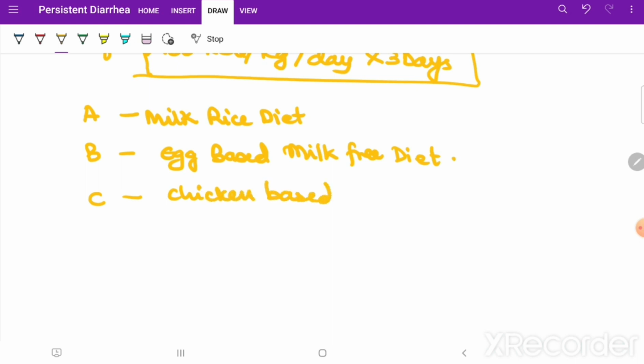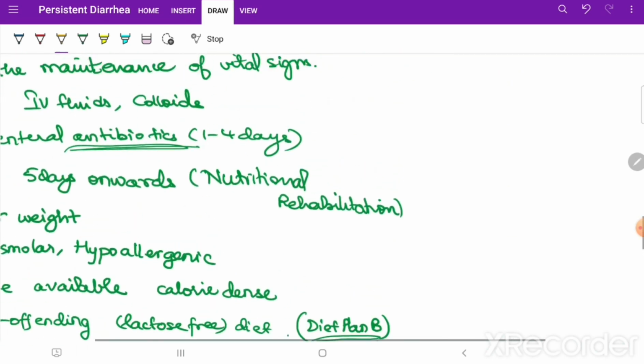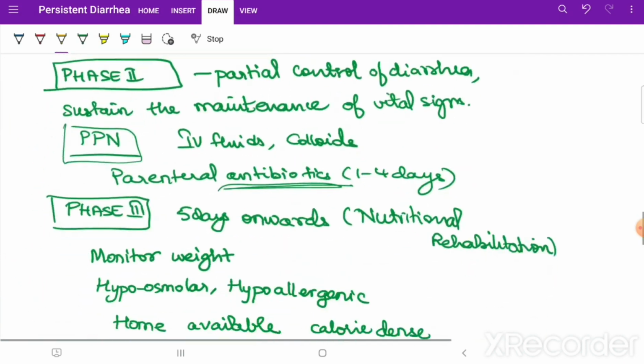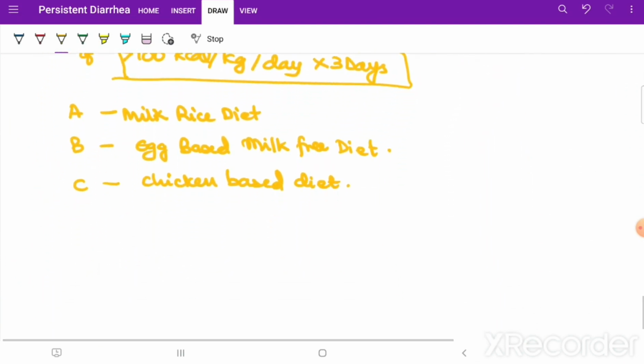Okay, so this is about the overall basics of the management of persistent diarrhea in its clinical forms, that is mild, moderate and severe. And we have discussed even the criteria for shifting or upgrading the plan of your diet.